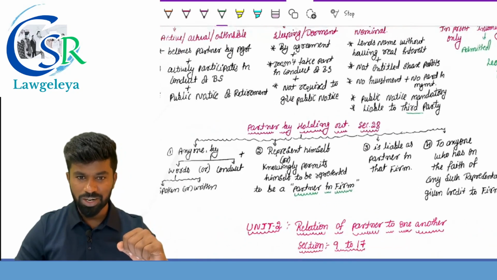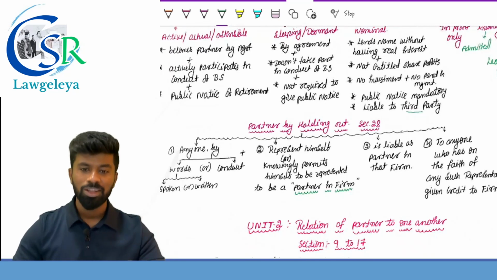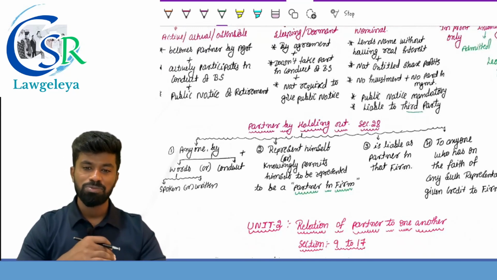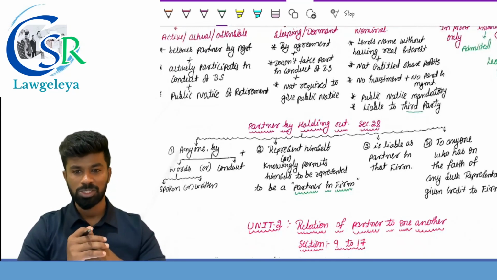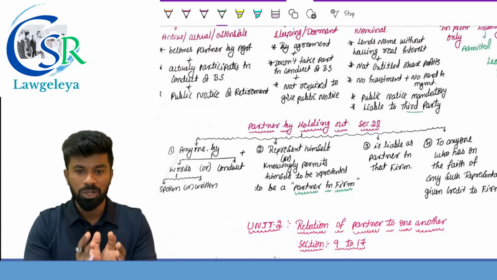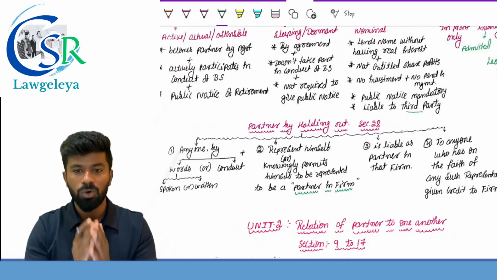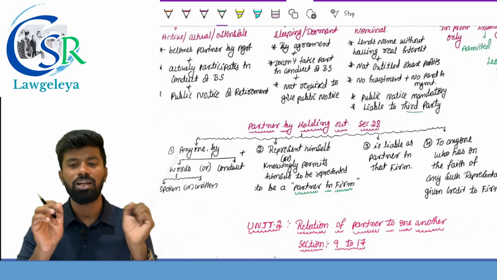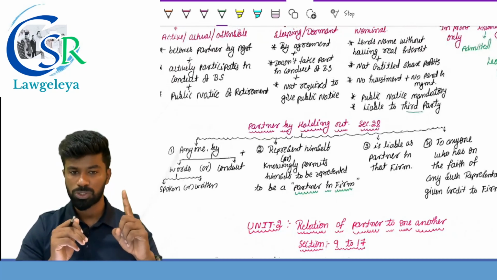See, there are keywords which you should remember in order to write the perfect answers for partner by holding out or partner by estoppel. Simple. A person is called a partner by holding out or a partner by estoppel only when he satisfies these three or four conditions.